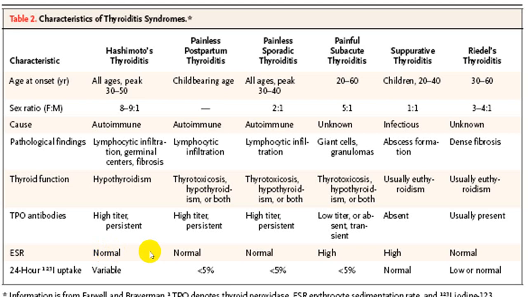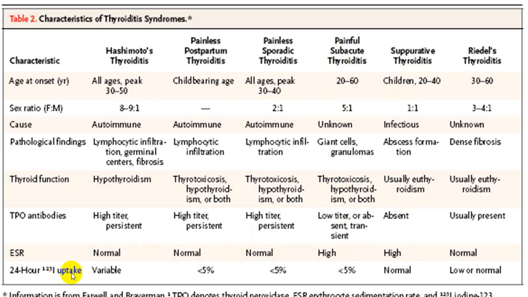ESR will be normal in these three varieties we call autoimmune, but it will be high in case of the suppurative variety and also in case of the post-viral, that is De Quervain variety.